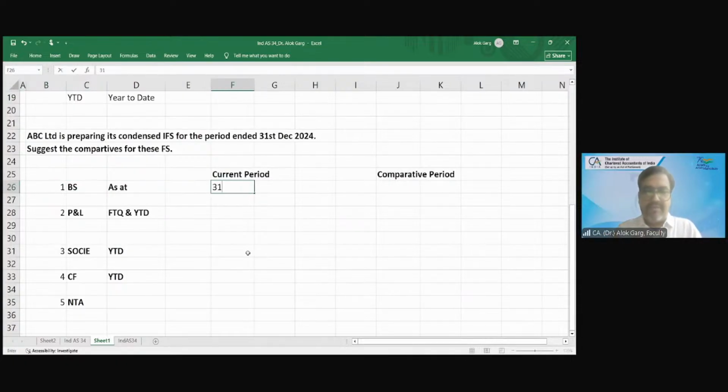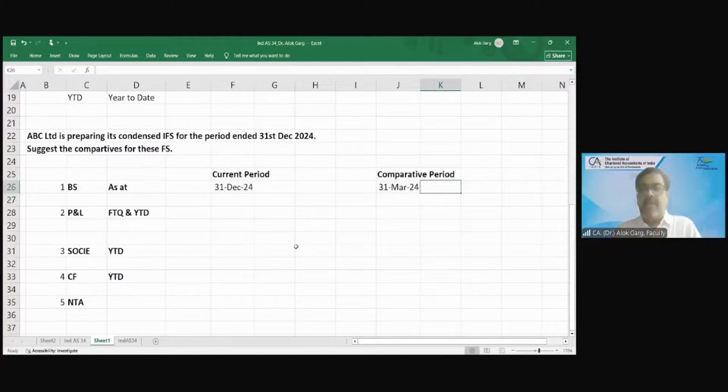Balance sheet as on 31st December 2024, current period balance sheet. Students, you can also write on the chat box. And what is the comparative period balance sheet? 31st March 2024.